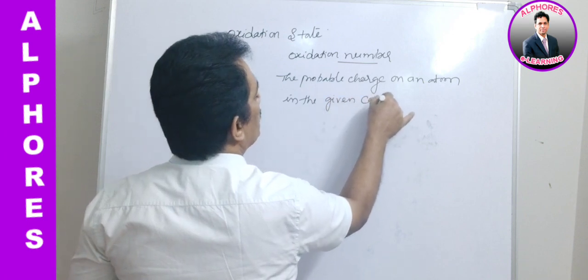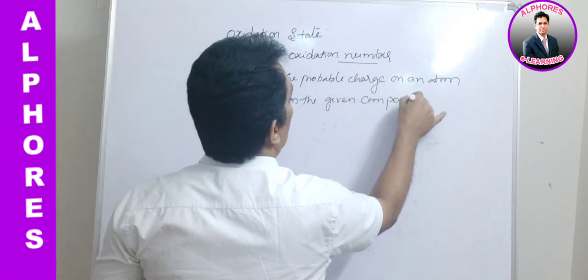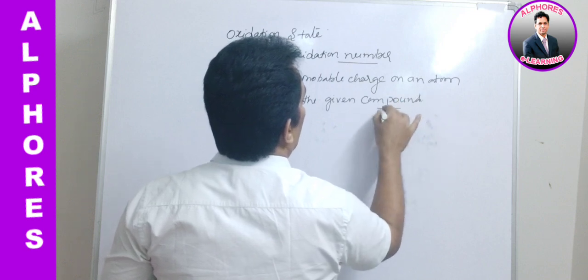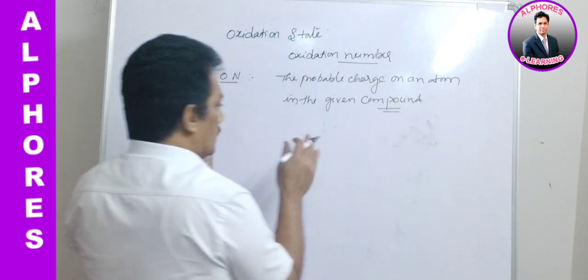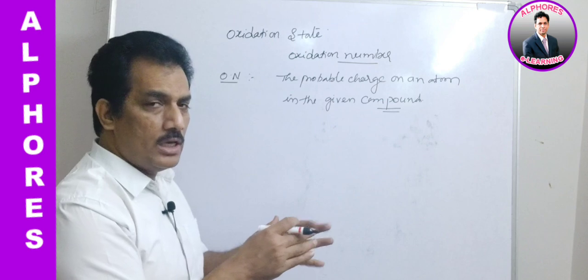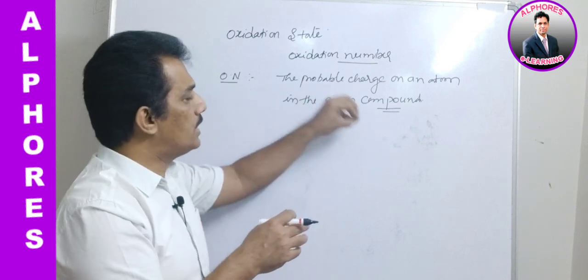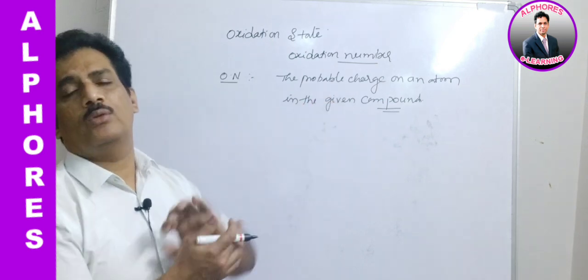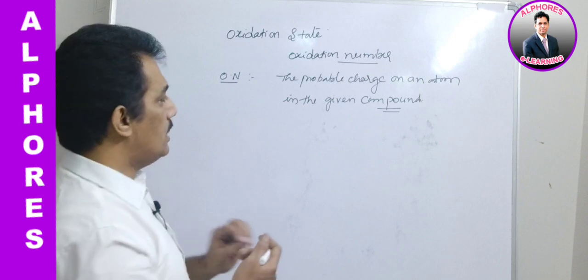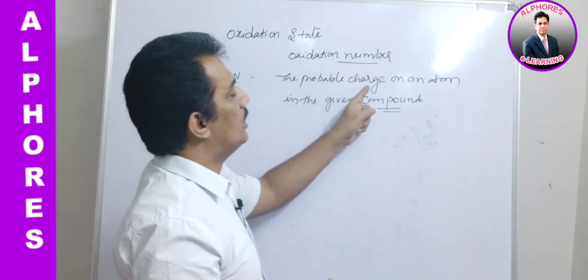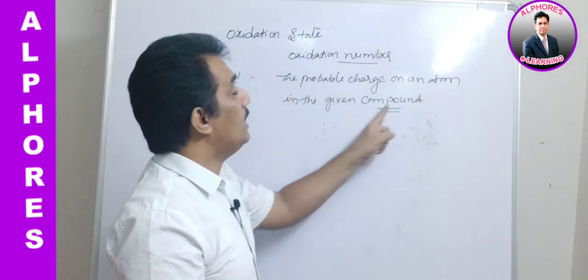My dear students, it is a very important topic, so let us discuss thoroughly each and every term and concept related to this oxidation state. Observe: the probable charge on an atom in the given compound.